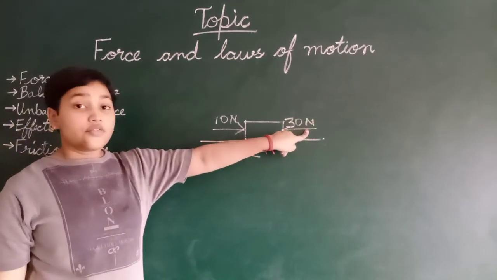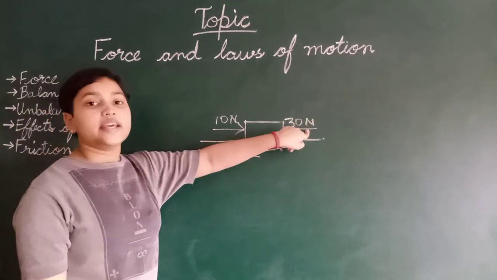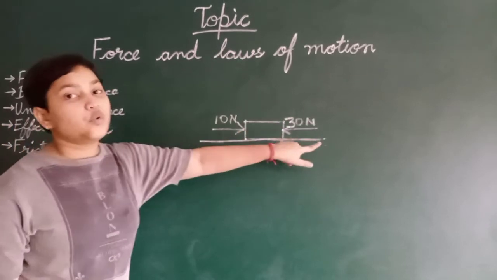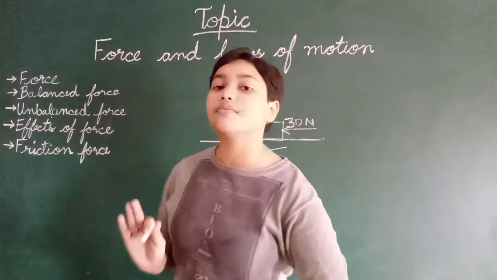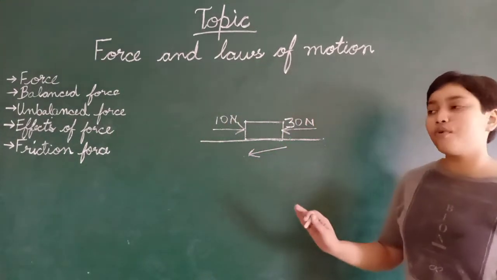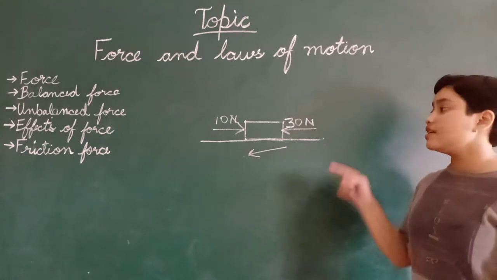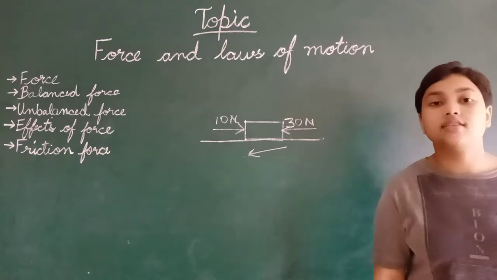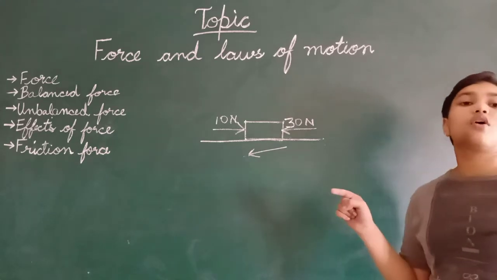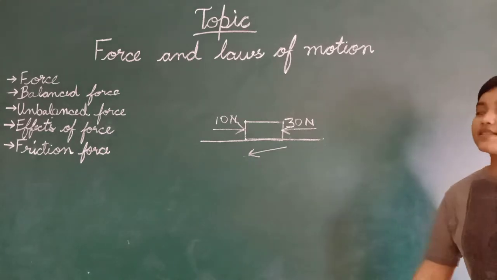Because here the force applied is more than the force applied here. That's why the object will move in this direction. This is what is called unbalanced force. Unbalanced force always causes the motion in an object. When unbalanced force is applied, it always causes motion of the objects.